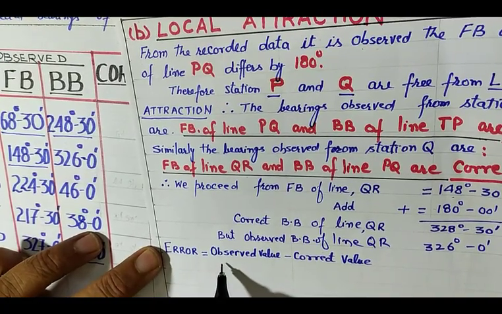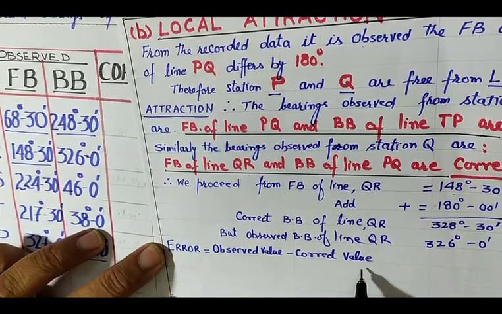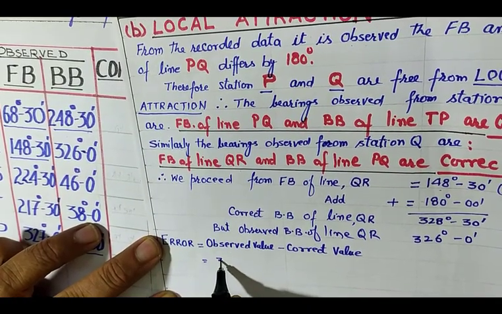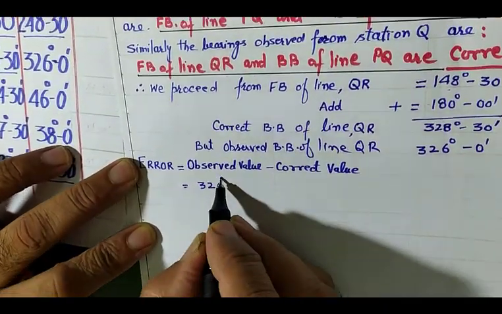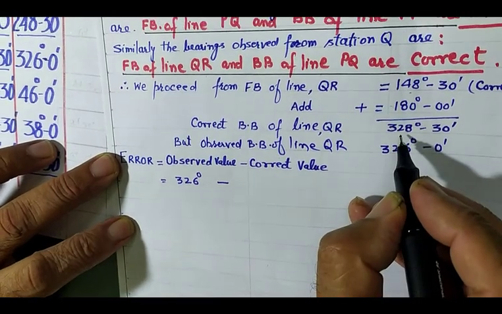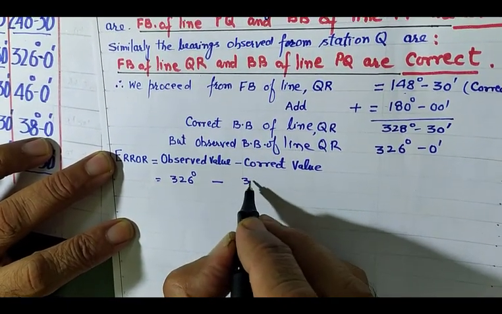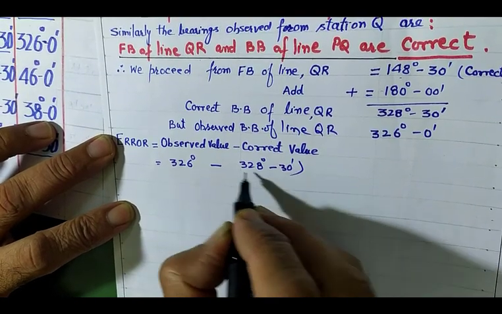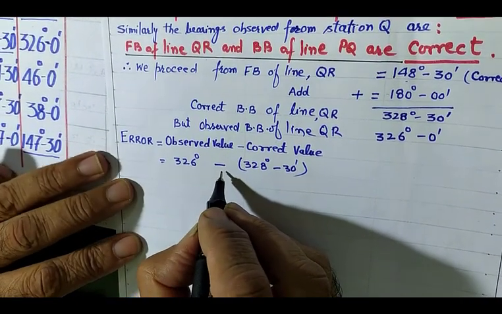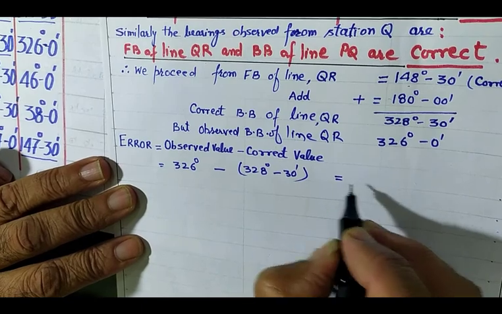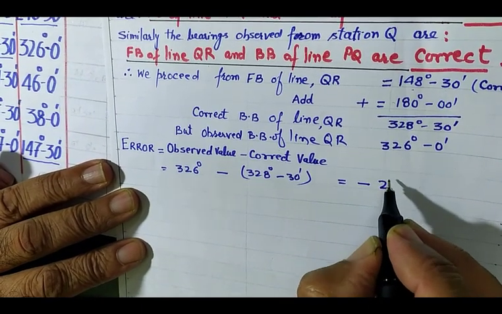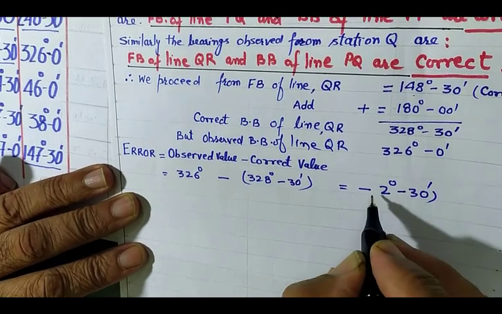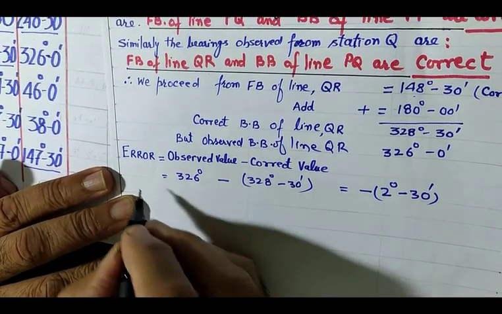Error is given by observed value minus correct value. The observed value is 326 degrees, and the correct value is 328 degrees 30 minutes. So there is a difference. The negative value is dominating, so the answer will be minus 2 degrees 30 minutes. This is the error.